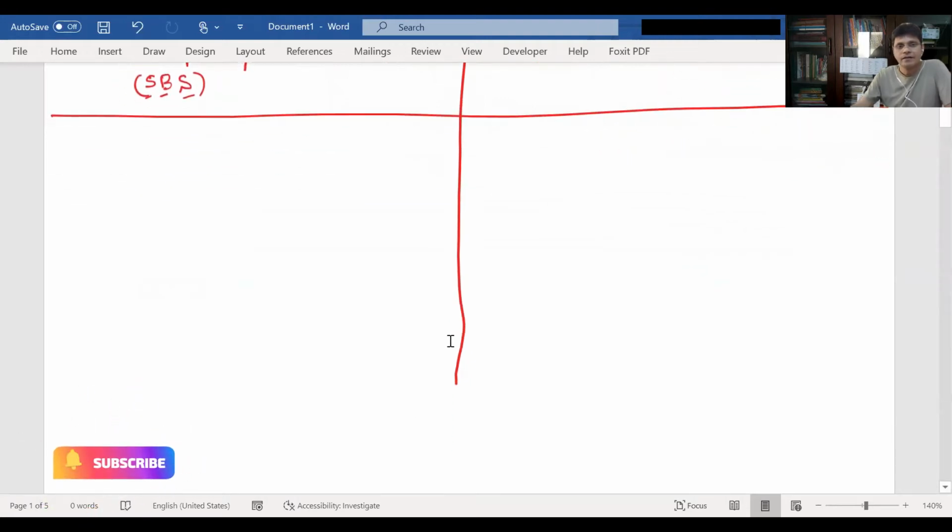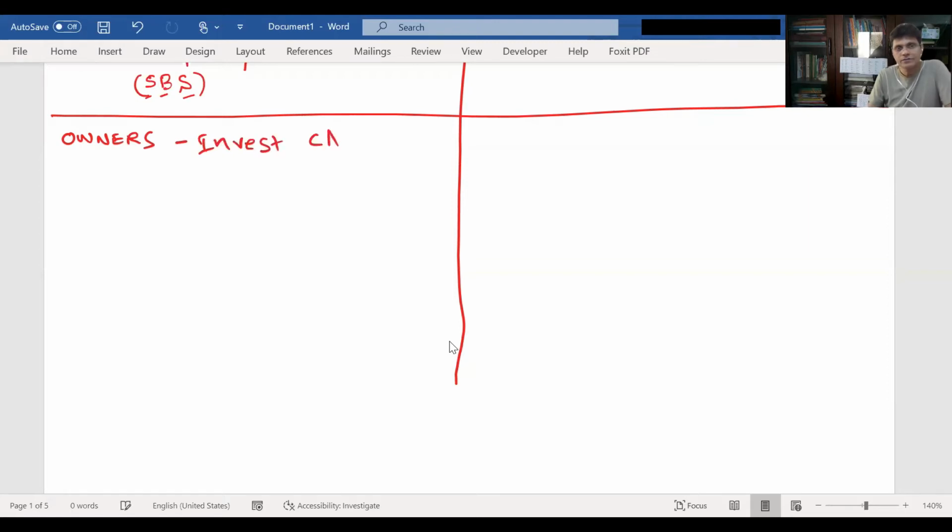Now let's say the owners of the company have decided to invest cash. Let's say they invested $100,000. SBS company accountant, what will he do if the owners have invested cash of 100,000?